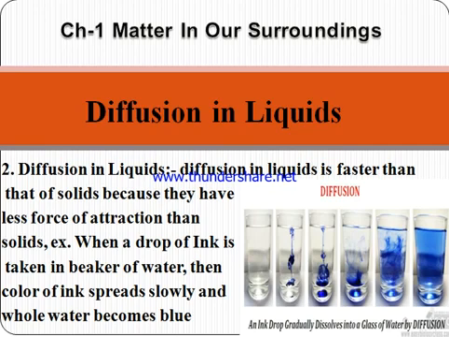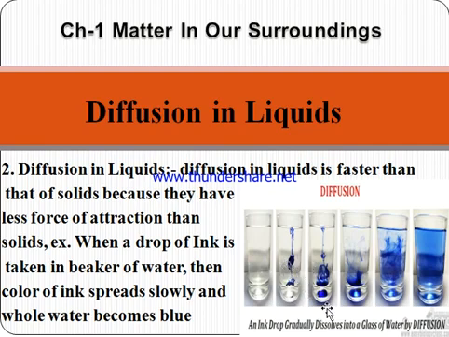Example, when a drop of ink is taken in a beaker having water, the color of ink spreads slowly and the whole water becomes blue without stirring, without any change. Let's see, in the first test tube there is only water. In the second test tube I put 1 drop of ink into it.